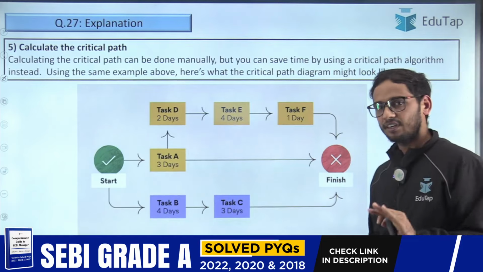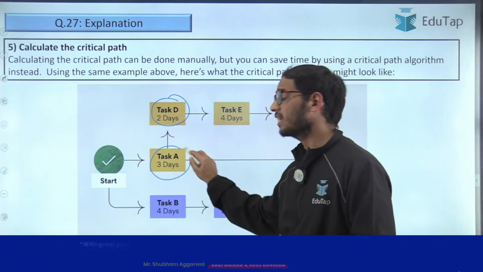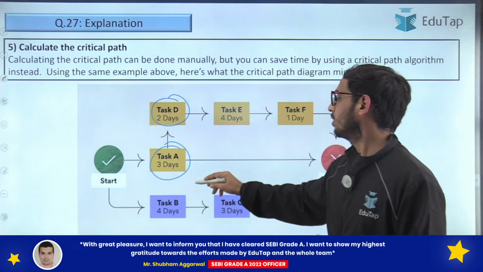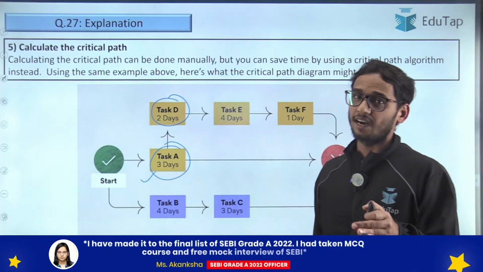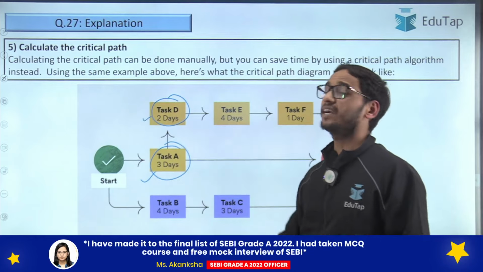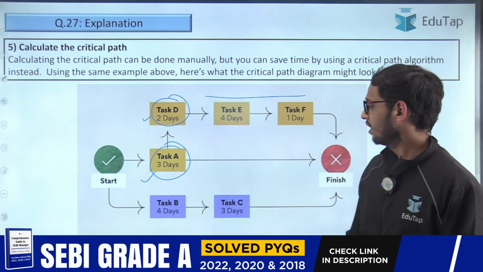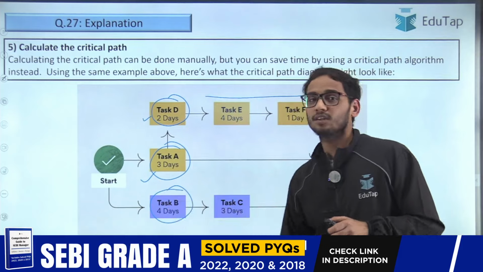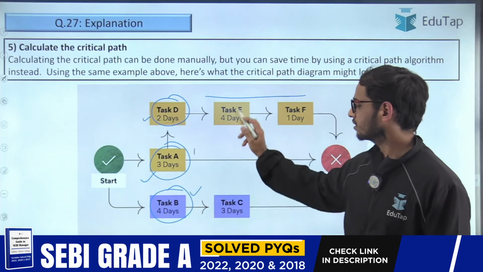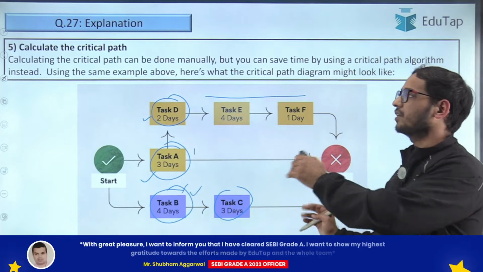So we have seen the different tasks, right? We know that task D is dependent on task A. So first the management is going to execute task A, which is going to take 3 days. Then only it can go ahead with task D, which is going to take 2 days. Similarly task E and task F. Now task B is independent, so it can be executed simultaneously with this task, right? And C is dependent on B. So that's how they have created the network diagram.